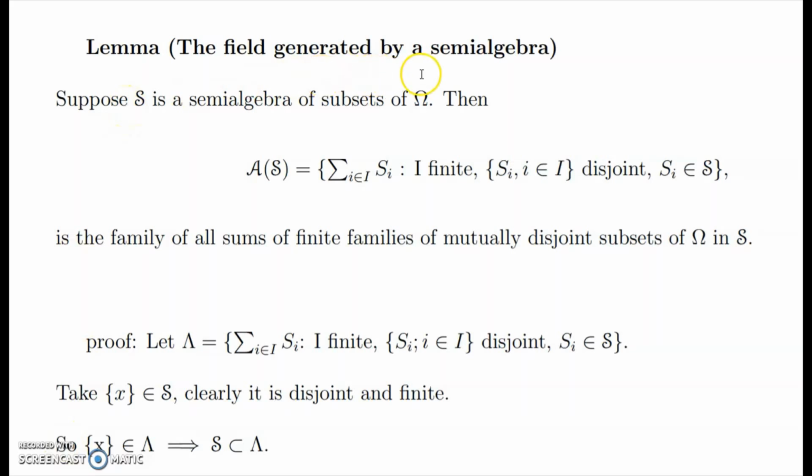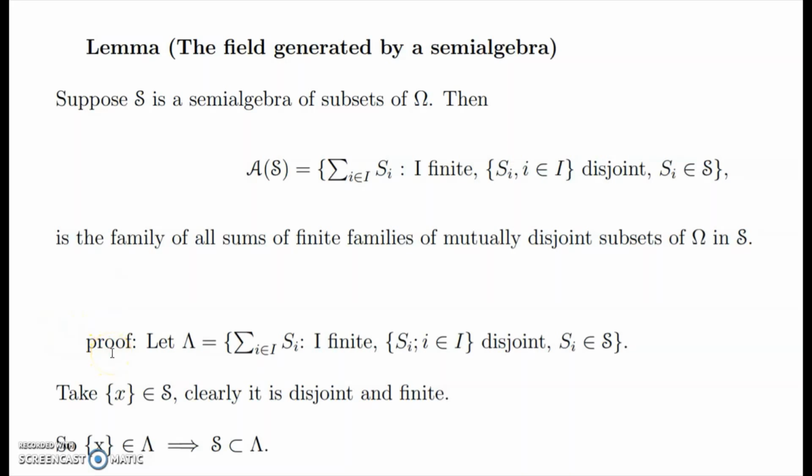The field generated by a semi-algebra. Suppose S is a semi-algebra of subsets of omega, then A of S equals the set of all summation i belongs to I, S_i, where capital I is finite, and the sets S_i, i belongs to capital I, are disjoint, S_i belongs to S. It is the family of all sums of finite families of mutually disjoint subsets of omega in S. That is, we want to prove that A of S is the set defined here, that is, the set of all sums of finite families of mutually disjoint subsets in S.